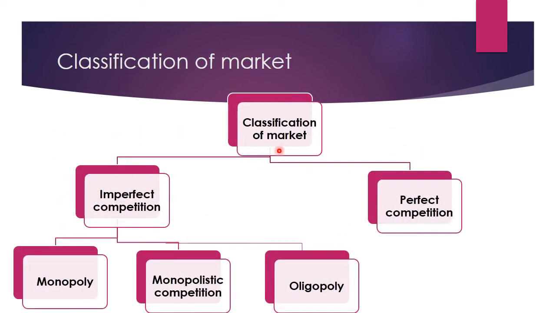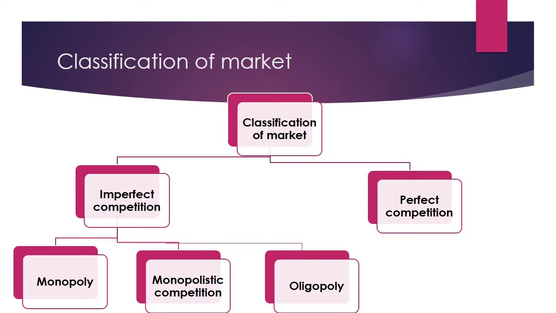The classification of market, the third type. The market is classified according to the type of competition in the market. The main two types are imperfect competition and perfect competition. Here the number of sellers and buyers play a very important role, right? Imperfect competition further gets divided into 3 types: monopoly, monopolistic competition and oligopoly. All these things we will study in detail with examples.